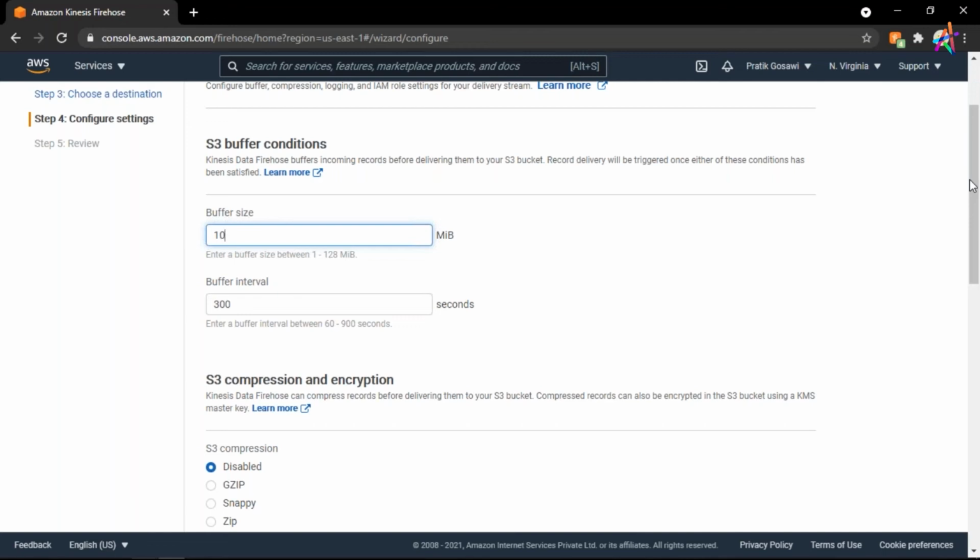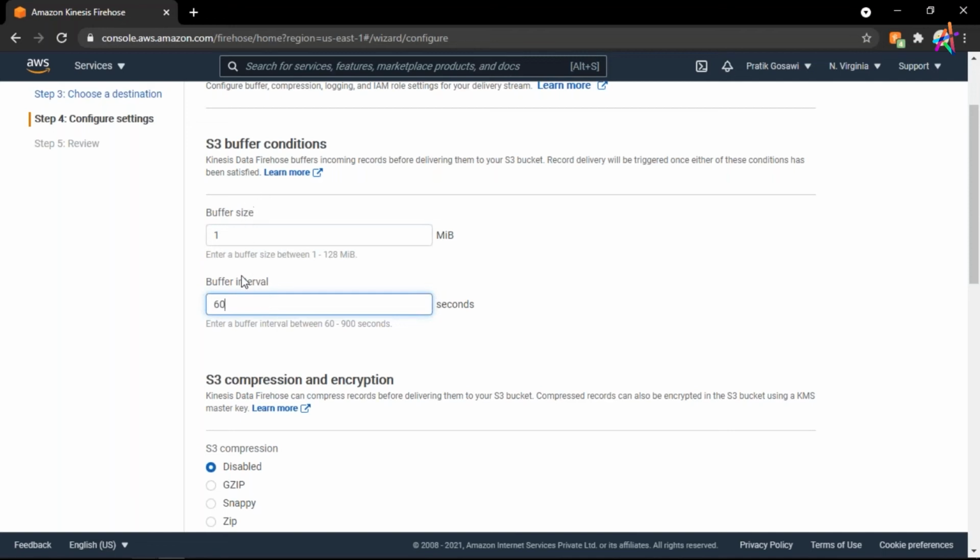So instead of that, what I can do is simply tell Sunil, hey Sunil, give me all of the gifts at once, then I will deliver them. Just like that, your Firehose will take 10 MB of data, then it will deliver. So I don't want that. I will just click on 1 MB, and you can also define here 60 seconds. So it will collect your data for 60 seconds, then only it will deliver it.